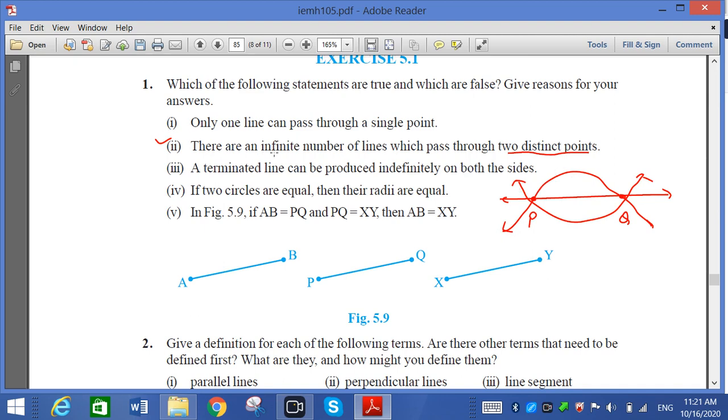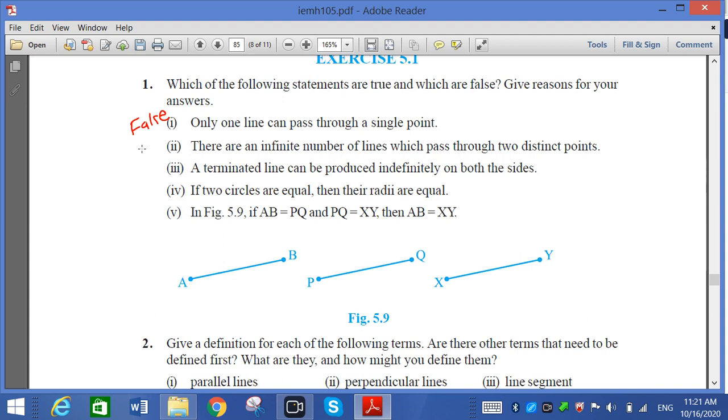The question says infinite number of lines pass through two distinct points, but it is incorrect because, if you see the figure, I am talking about straight lines, and only one straight line can pass through P and Q. So this statement is false.